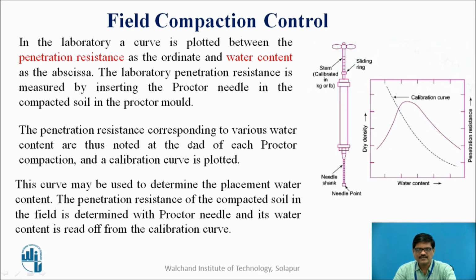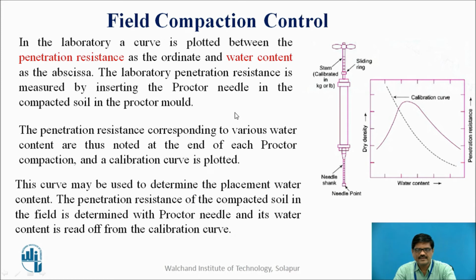In the laboratory, a curve is plotted first between the penetration resistance as ordinate and the water content as abscissa. You can see here the penetration resistance on the right side and the water content as abscissa, and we get such a dotted line here, which is a calibration curve.